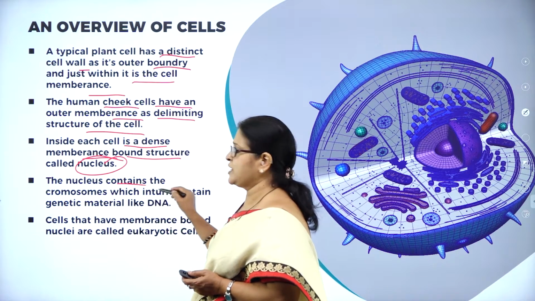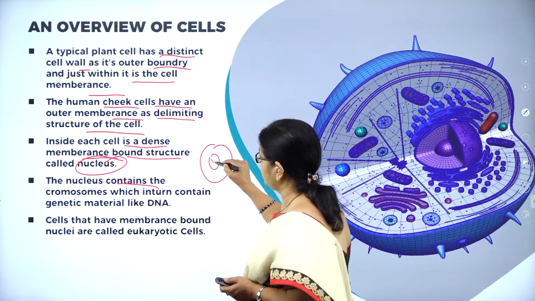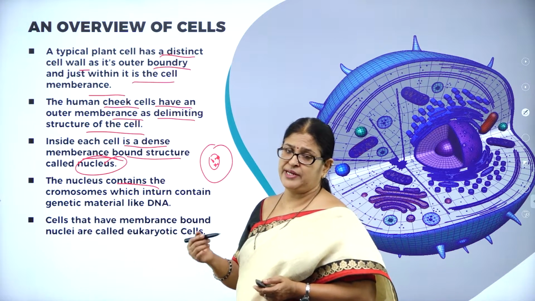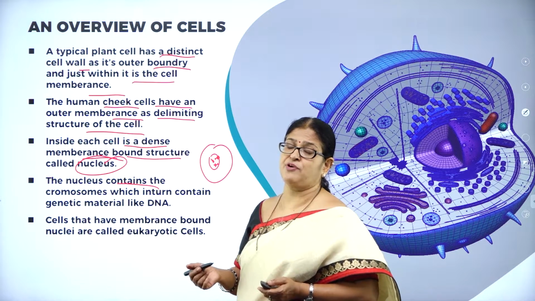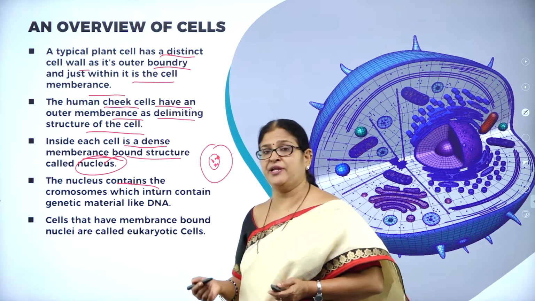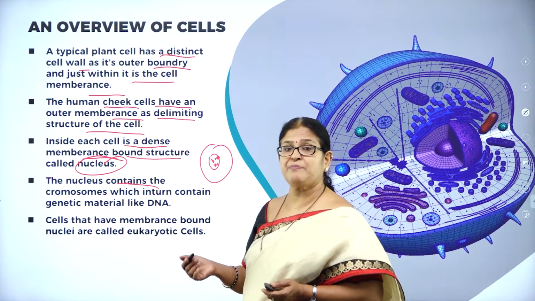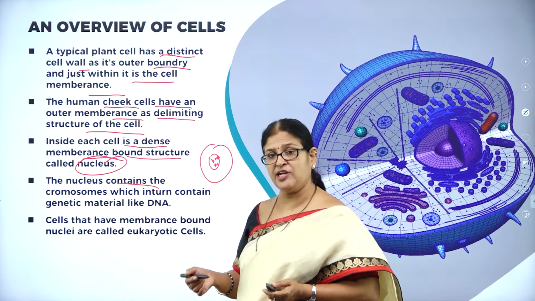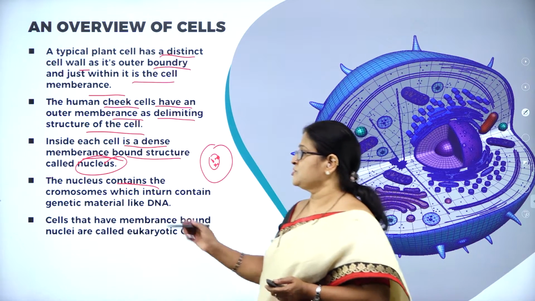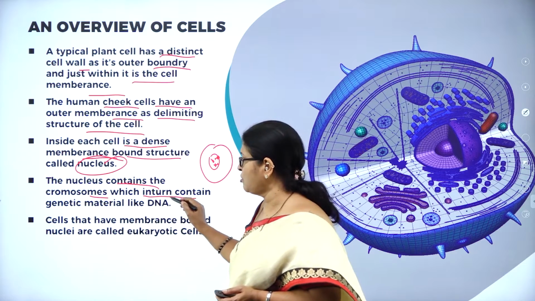Then the nucleus, as we know, contains the chromosomes. So what is found in the nucleus? That is DNA and RNA. Both are called nucleic acids, found in the nucleus of a cell, and show acidic property. As we know, DNA is a genetic material. RNA is both genetic as well as non-genetic. For example, in some viruses, RNA acts as a genetic material, but its main role is to help in protein synthesis. So the nucleus contains the chromosomes, which in turn contain the genetic material called DNA.